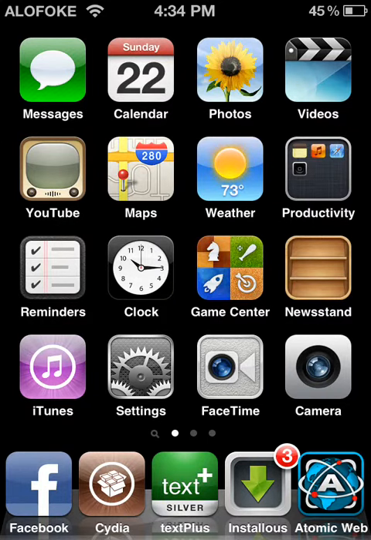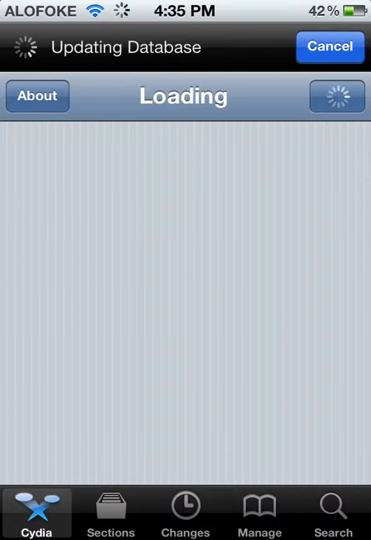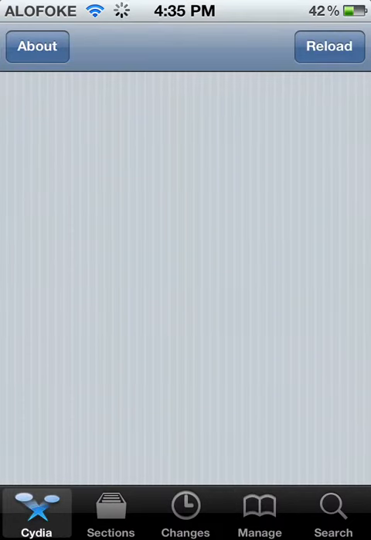First, you have to be jailbroken. You go to Cydia. You wait. Cydia. You wait and wait a little. You go. You wait until that's done.